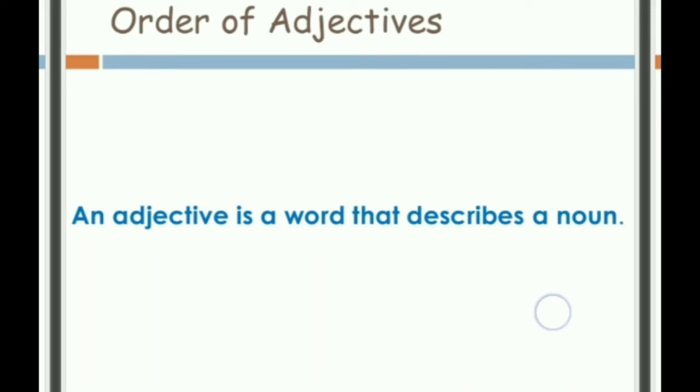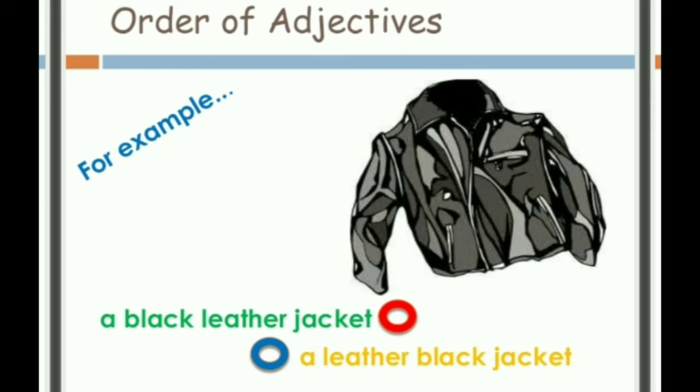Okay students, so for example, if I have a black leather jacket, or a leather black jacket. I have two options over here. I think 99% of you will say that a black leather jacket is a correct sentence and a leather black jacket is a wrong sentence formation. And why is it so? Because, if you see, jacket is the noun over here.